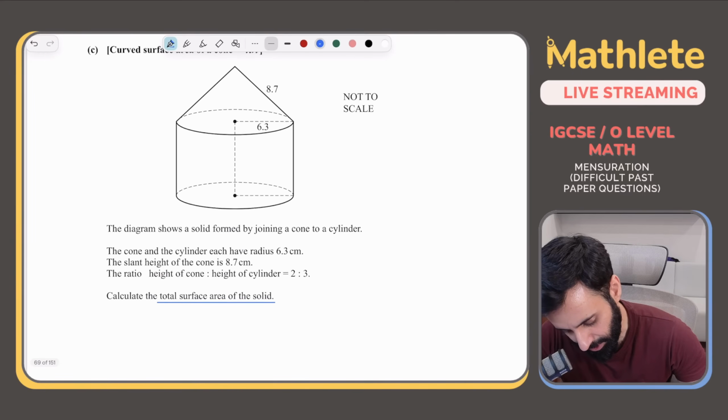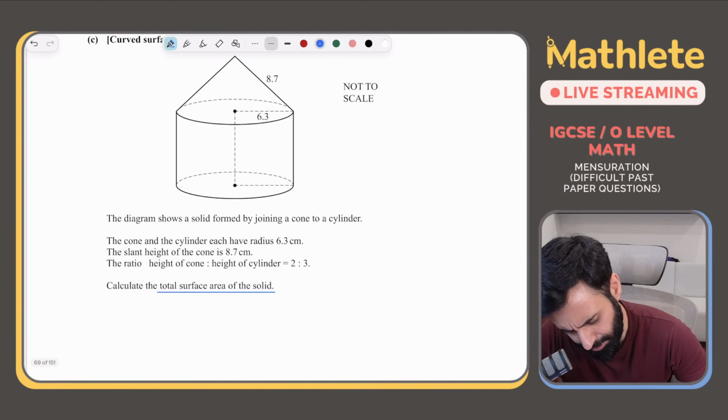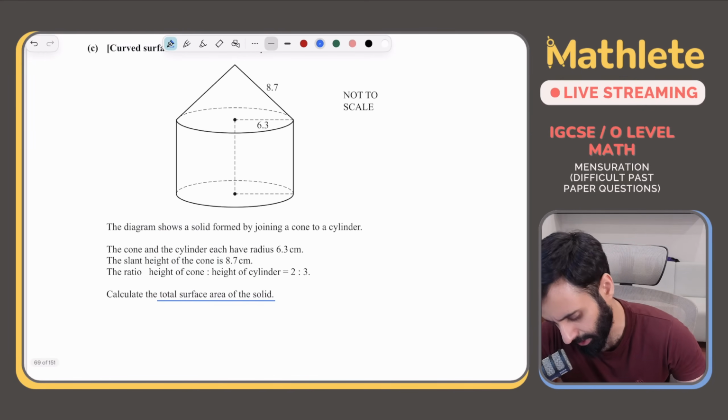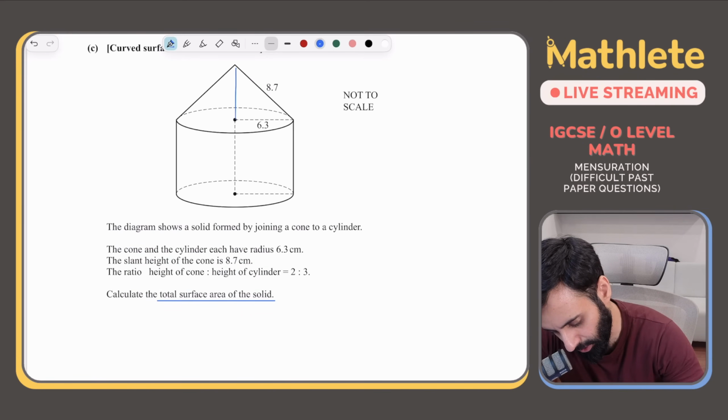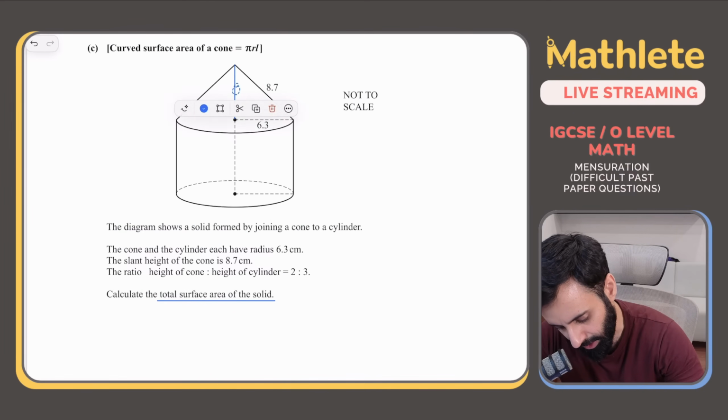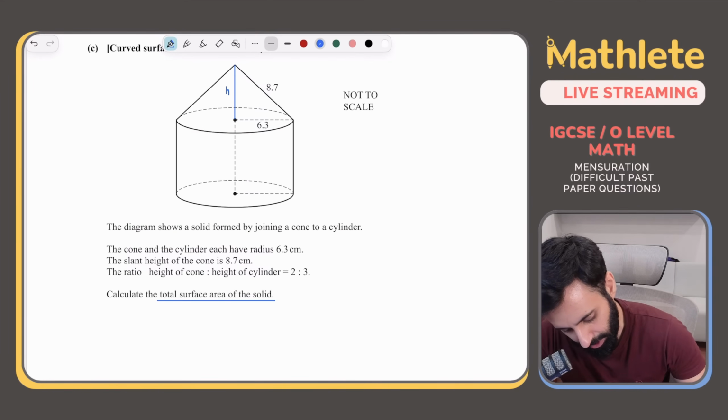So let's see, do we have enough information? We don't have the height of the cylinder. So let's begin by calculating the height of the cone. How will I calculate the height of the cone?